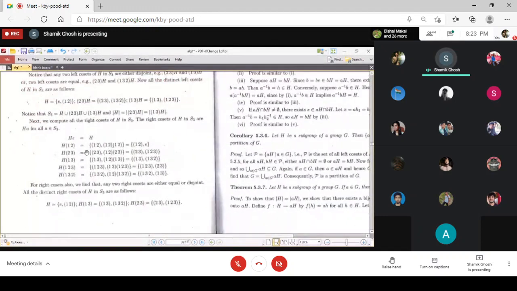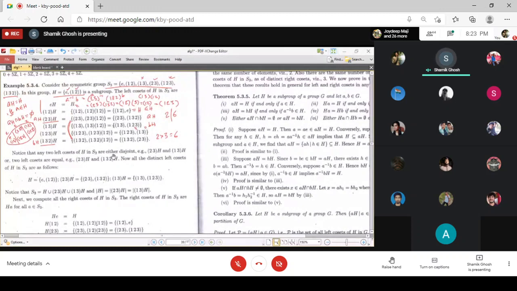Similarly, the same development holds for right cosets. What we did with left cosets, exactly the same thing you can do with right cosets. The same theory you can develop over the right cosets. There is no difference between them, but you have to be consistent that you are taking the right cosets.